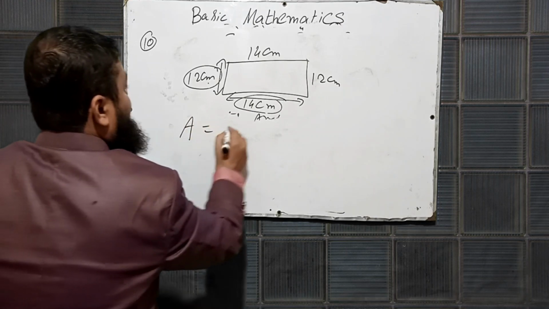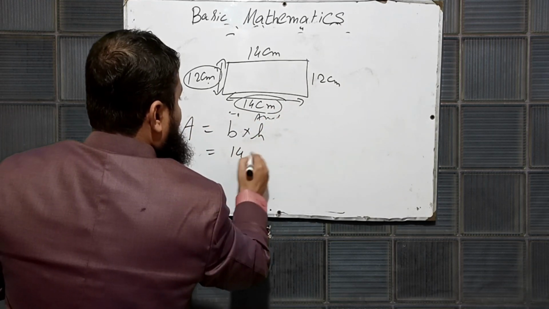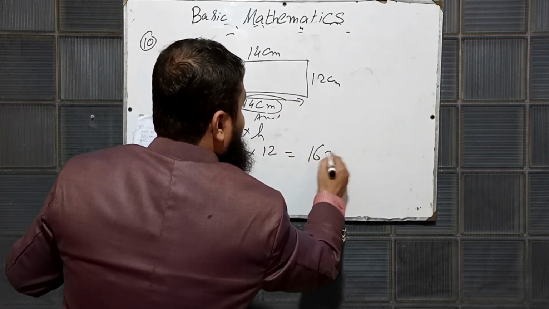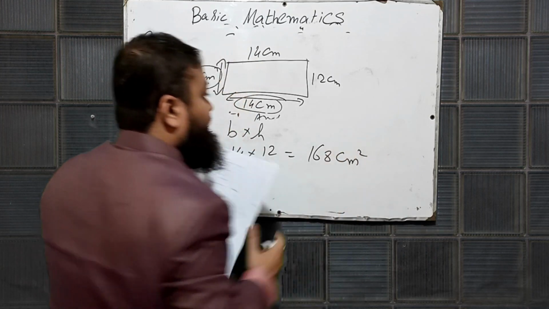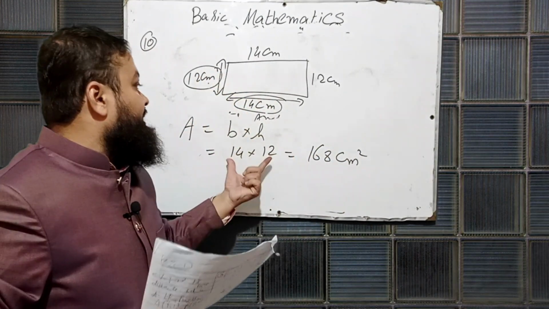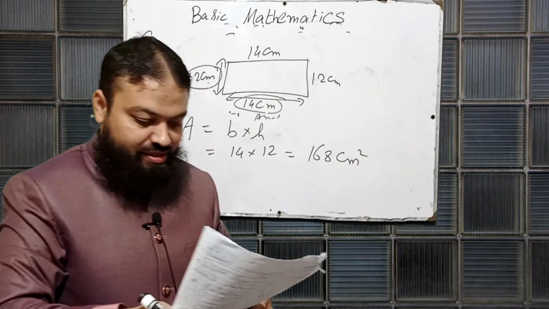Now we are to find area. Area is always base multiplied by height, and the base is 14 and height is 12, and that will be 168 centimeter square. For perimeter the unit will be centimeter, and for area, because we multiply 2 values, that's why its power is square.